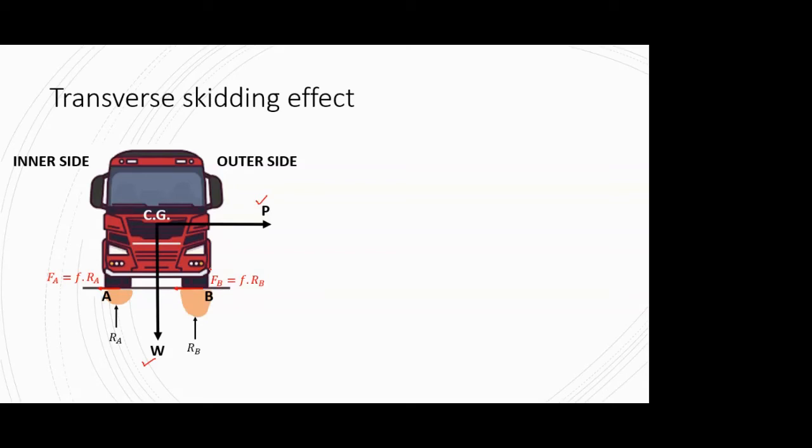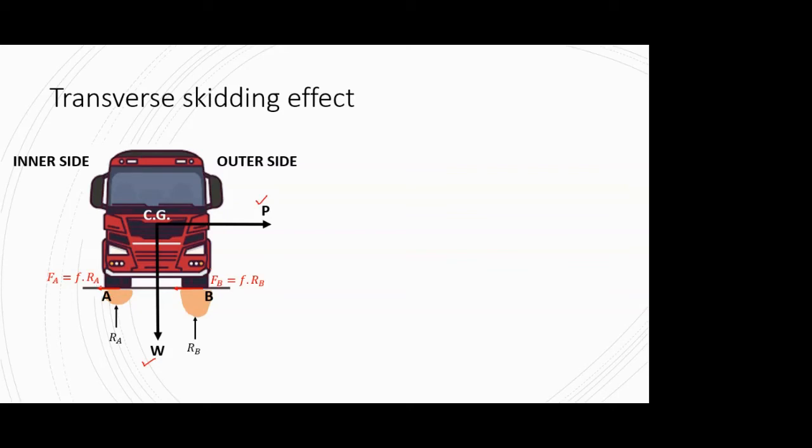We have seen one type of friction when we were discussing the previous topic of sight distances. The friction that we considered in sight distance was the longitudinal friction. Now what we will be considering here is the lateral friction, because it will be in the transverse direction to the movement of the vehicle.